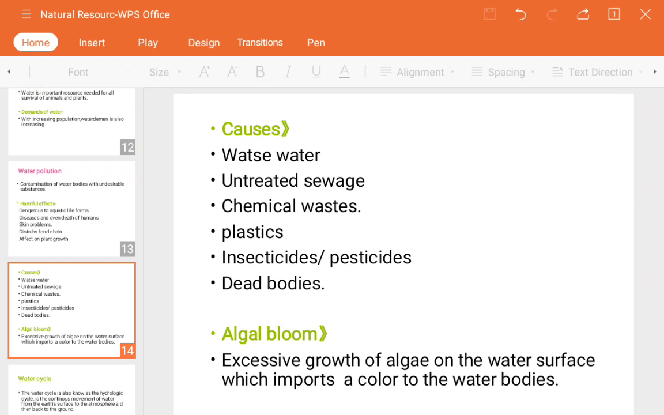Next, dead bodies. Dead bodies means animals. If we have not properly disposed of the dead bodies, their decomposing matter will get mixed up with the water, and that will be very harmful for our body. It should get mixed up inside the soil only. If it gets mixed up with the water, it will cause diseases, dangerous tumors and cancers. So it's better that we properly dispose of the dead bodies.